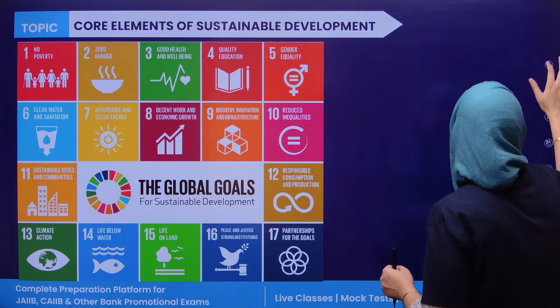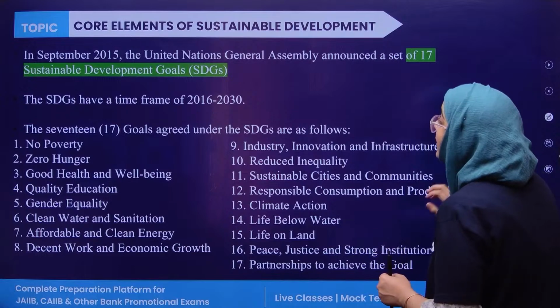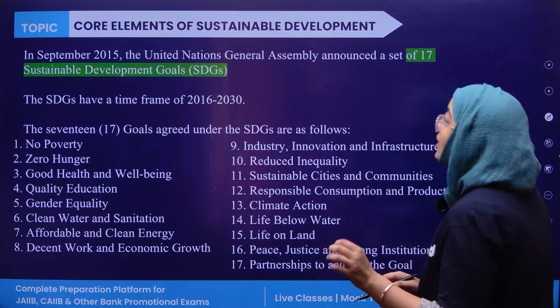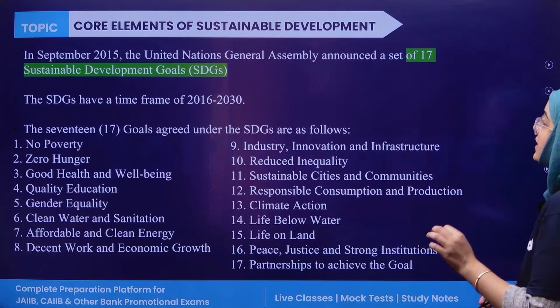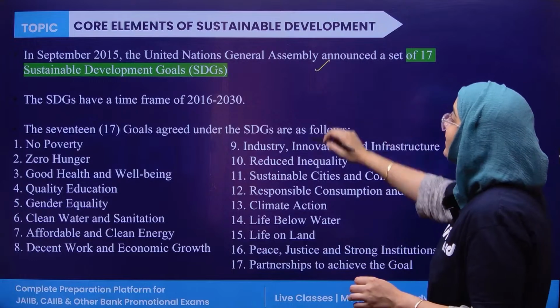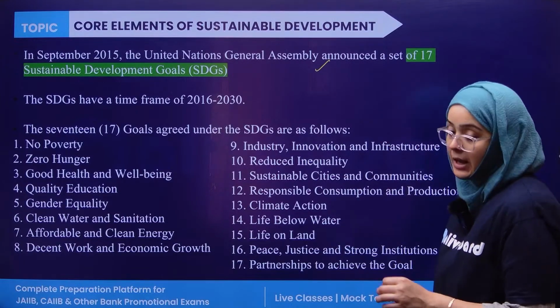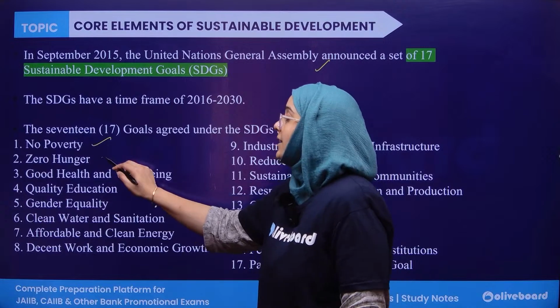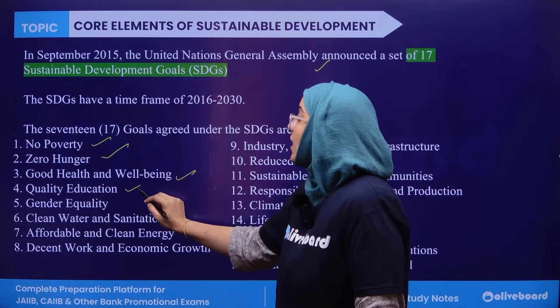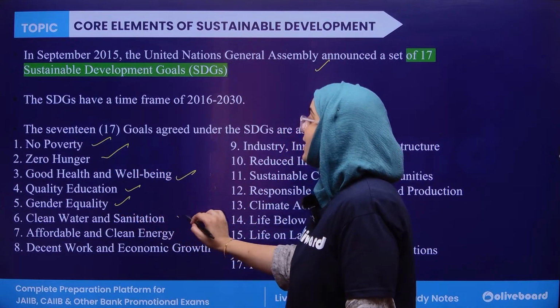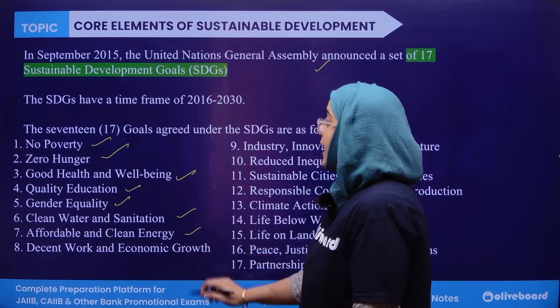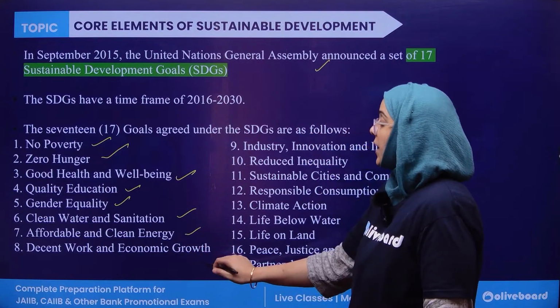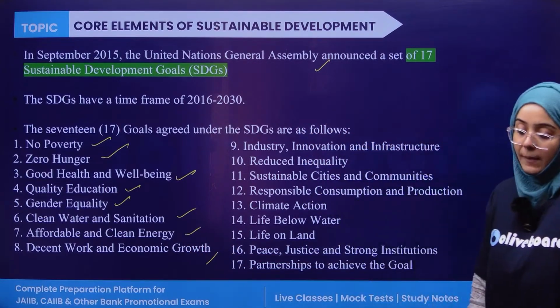So what are these 17 sustainable goals? Let us discuss. The sustainable goals were decided by the United Nations General Assembly in September 2015. And what are these sustainable goals? First of all, there should be no poverty, zero hunger, good health, quality education, gender equality, clean water and sanitation, affordable and green energy, decent work and economic growth.